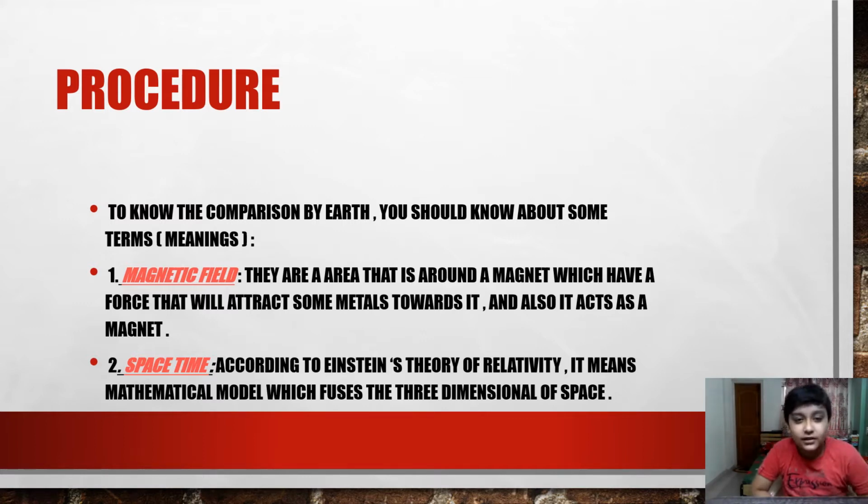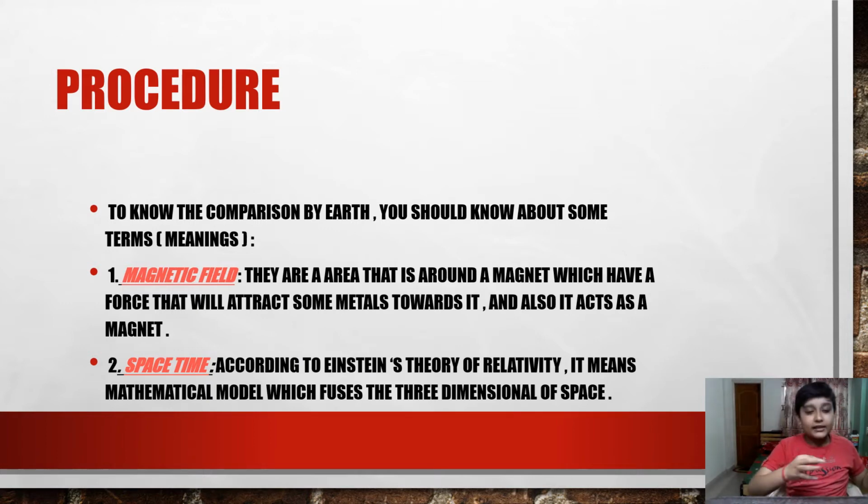That's so obvious. You might have learned this also, but I'm recalling it because in the upcoming slides you will notice them. Think, if this is a magnet, the area around the magnet, that's called the magnetic field, and it has a property which will attract substances towards the magnet.